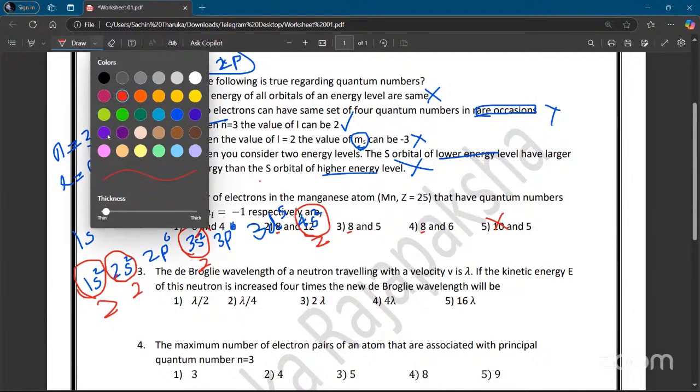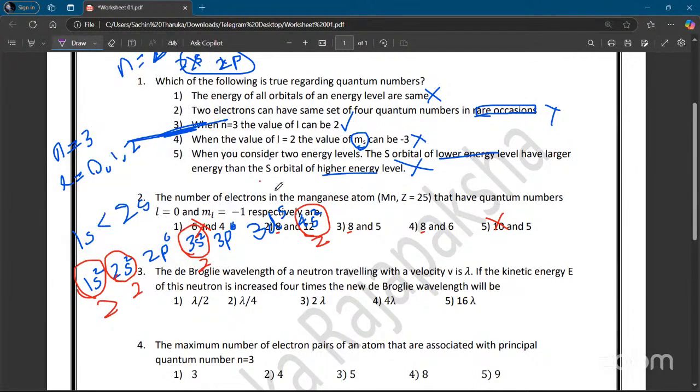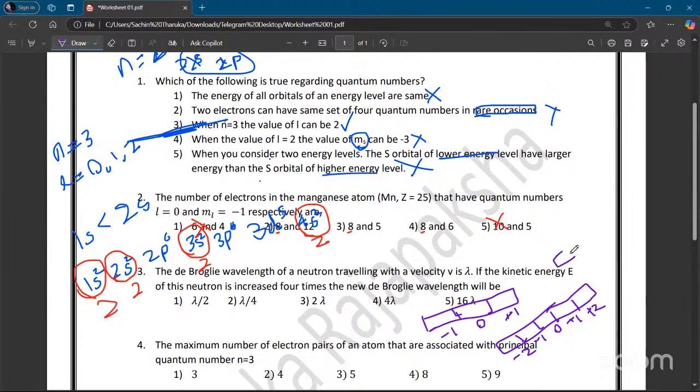Now let's look at the m sub l equals minus 1 part. What does m sub l minus mean? It should be either a p orbital or a d orbital, because for d this is -2, this is -1, this is 0, this is +1, and this is +2. Same for p: this is -1, this is 0, this is +1. Only p and d orbitals have them. An s orbital cannot have that, because it only has 0 for m sub l.